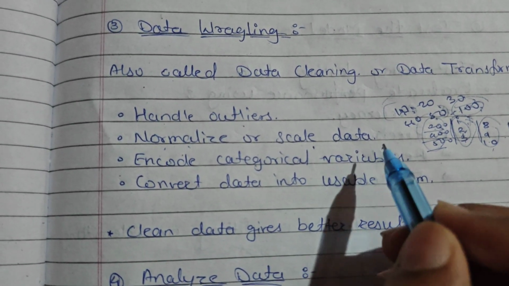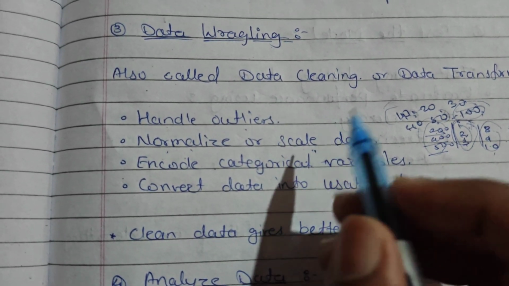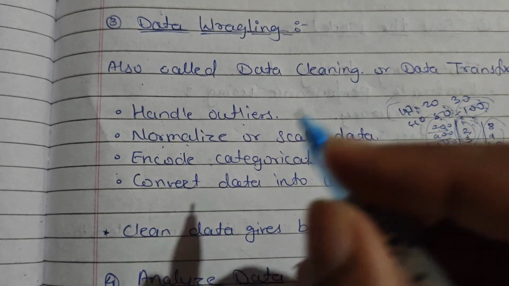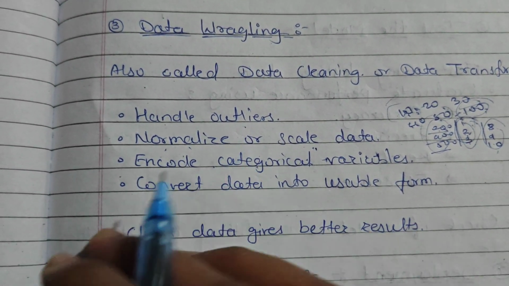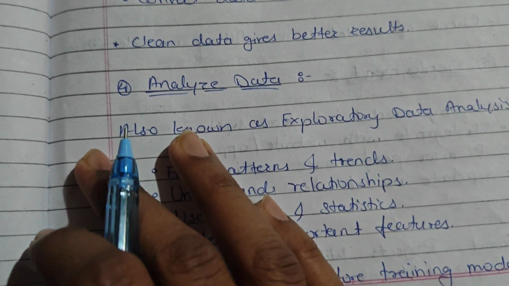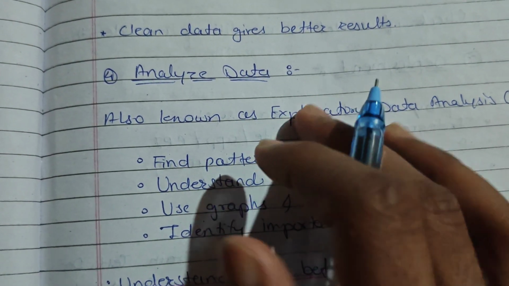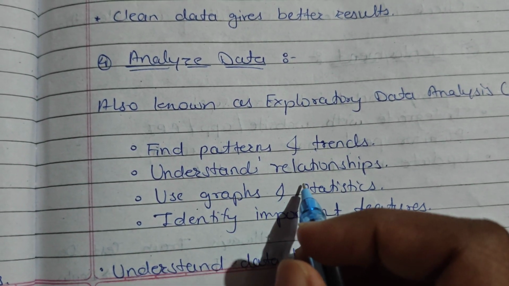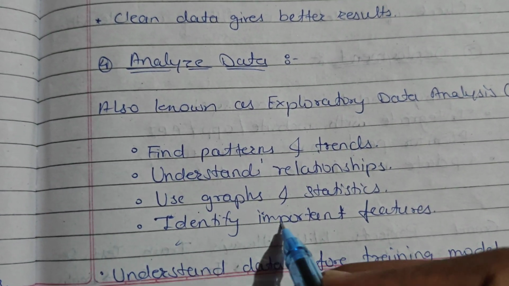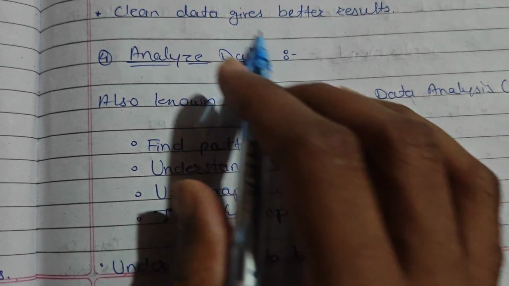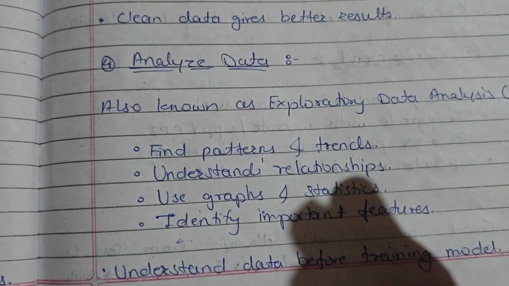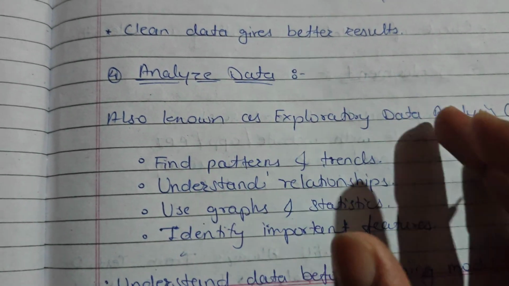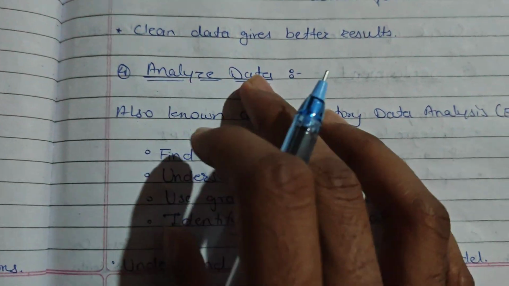Encode categorical variables. Categorical variables means there is textual data like strings, etc. To train the model we have to convert them into numerical data, that is encoding. The next step is analyze data. Here we find the patterns and trends, understand relationships, use graphs and statistics, and identify important features. From this we get our important features and which features we have to remove, and find the relationships between the columns. In short, we analyze the complete data set.